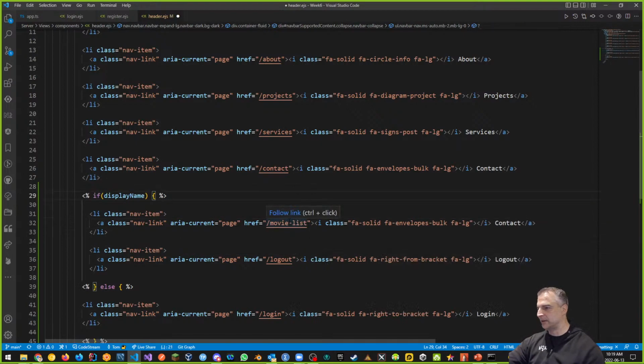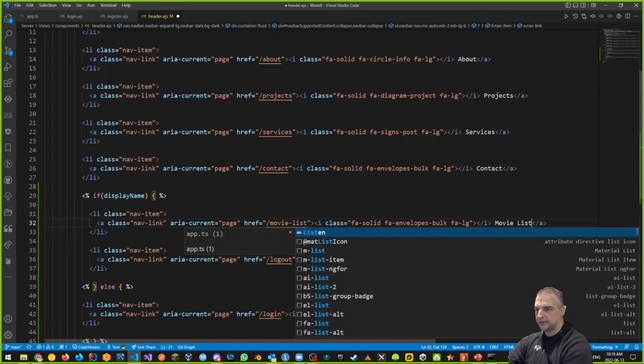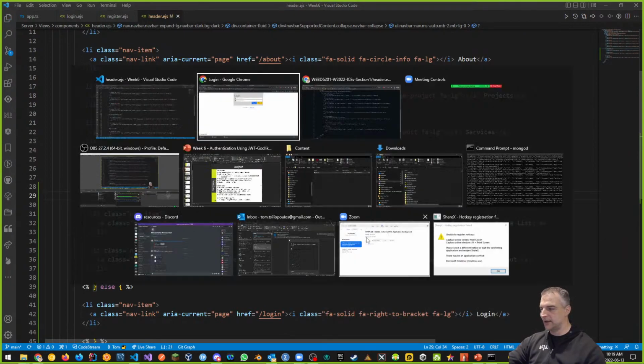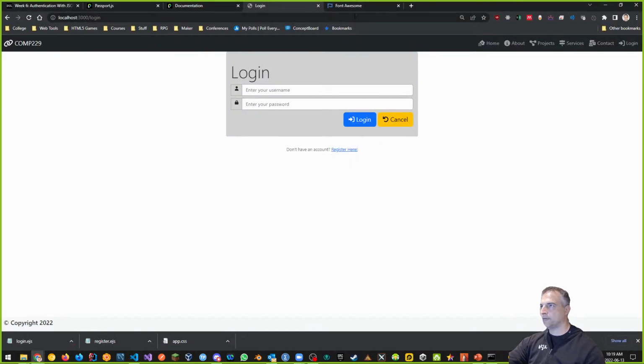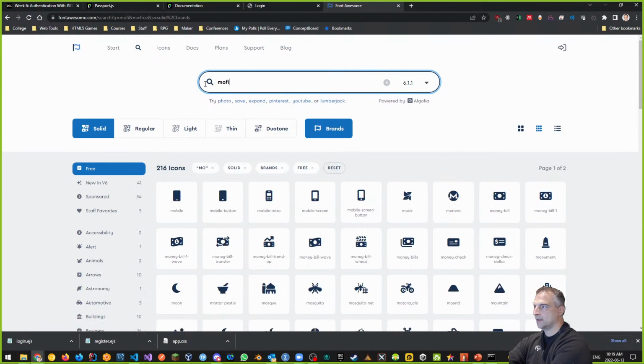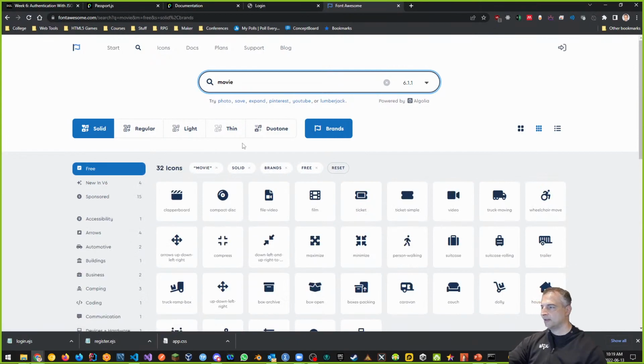We've been doing this manually up until now. And what I want to have here is some kind of friendly icon for this, but this will be movie list, right? And some kind of friendly icon to show the navigation. So save. Let's go back out to Font Awesome and let's see if we can find a movie or something like that. So movie, right? If I look at movie, we have film, we have that. So that's not bad, right?